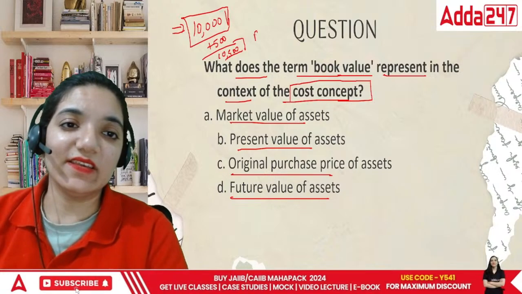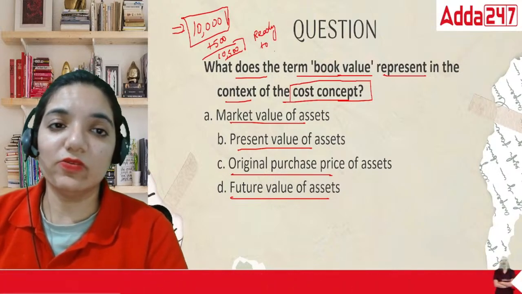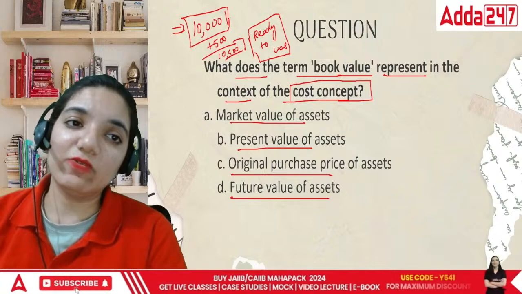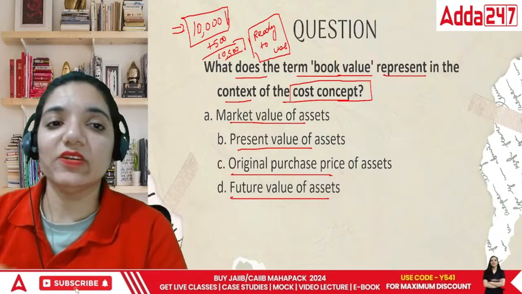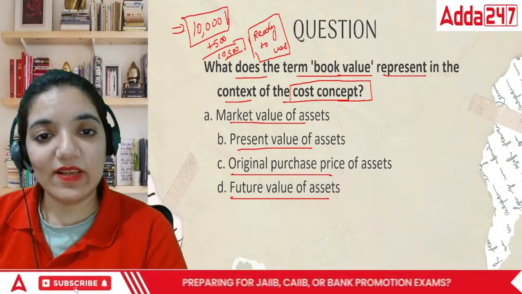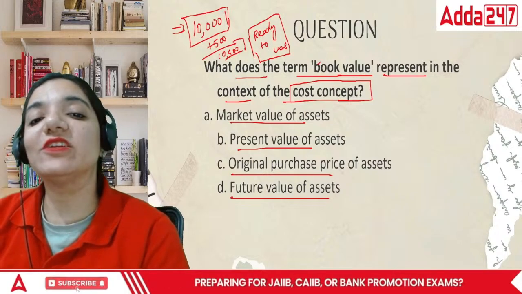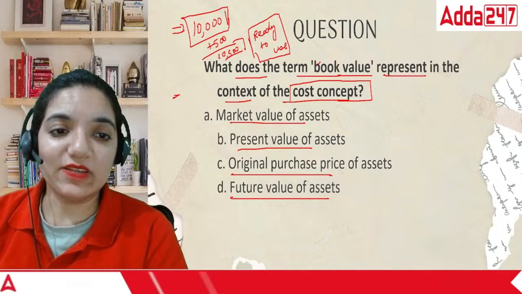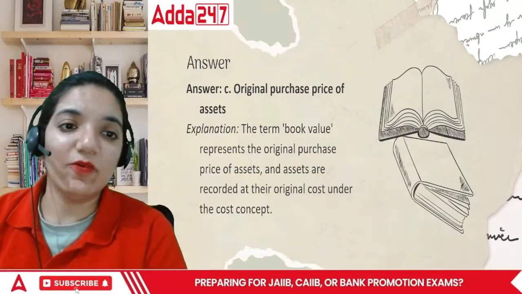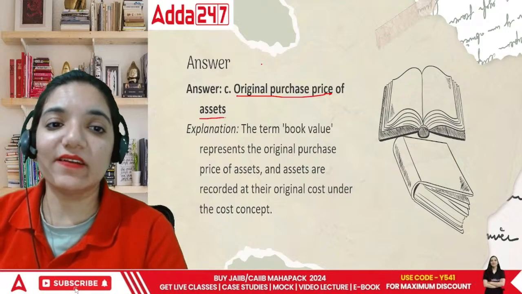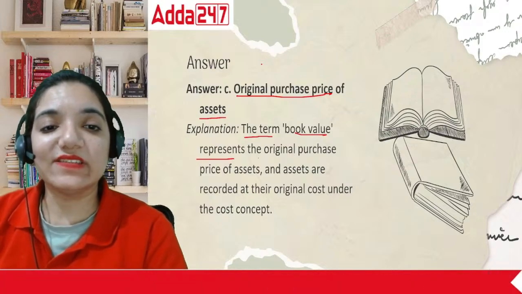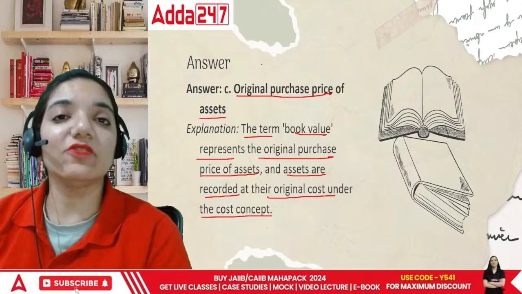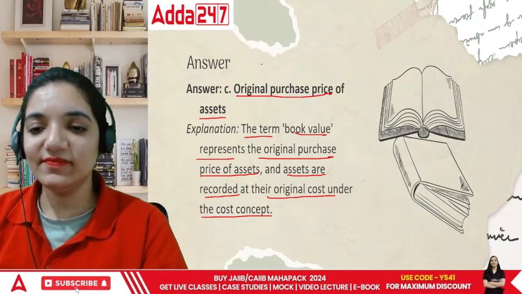The concept says the thing is ready to use. Till the time the particular thing is not ready to use, whatever money you are spending on it is a part of that asset. So, what do we get under the cost concept? The market value, the present value, original purchase price, or future value? The answer is original purchase price, whatever money we actually spent on buying that thing. The term book value represents the original purchase price of the assets, and assets are recorded at their original cost under the cost concept. Done?